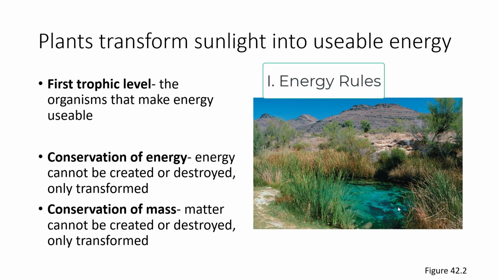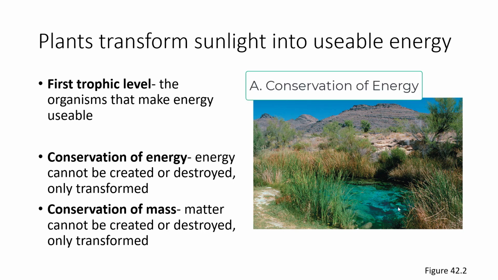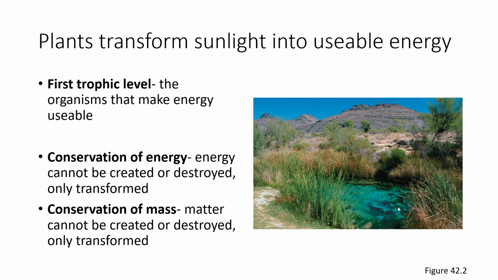There are certain rules to obey when it comes to energy and matter, and it all is going to start with plants. Plants are what's called the first trophic level. They're the organisms that make energy and quite often matter usable for terrestrial ecosystems. First off, what does it mean to make energy usable? Well, energy has to be conserved. It can't be either created or destroyed, only transformed.